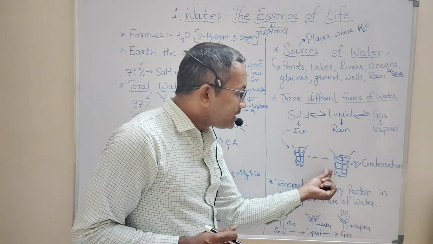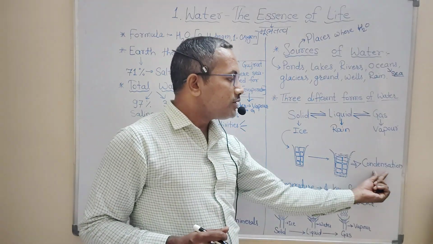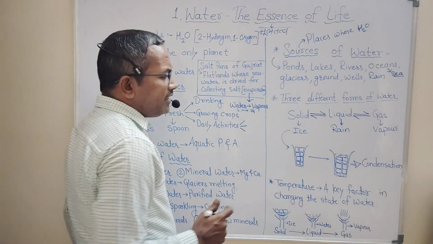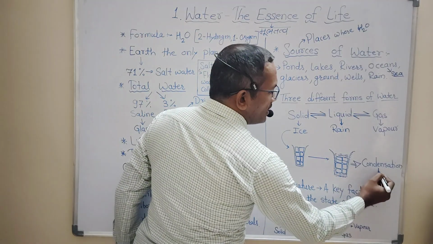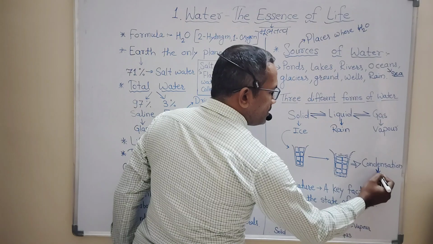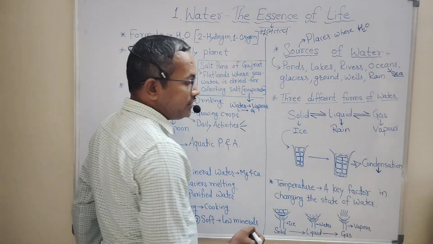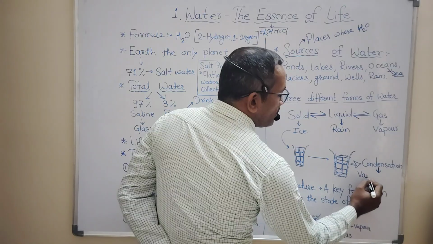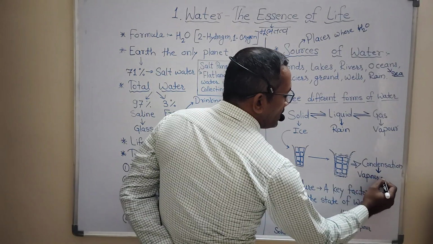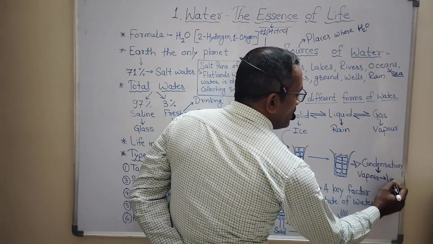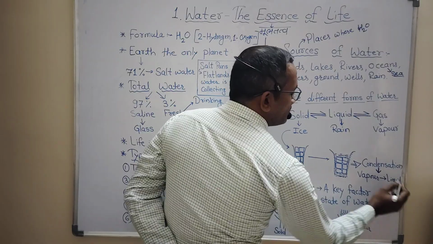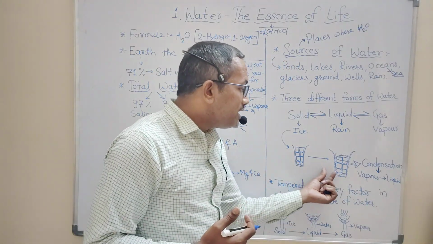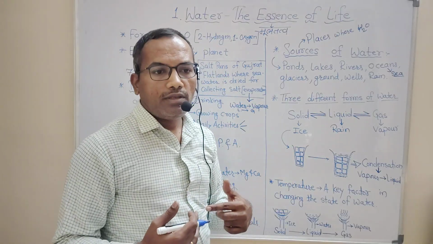Those tiny droplets come from the process of condensation. Condensation is a very important process in which vapor form of water gets converted into liquid form of water.